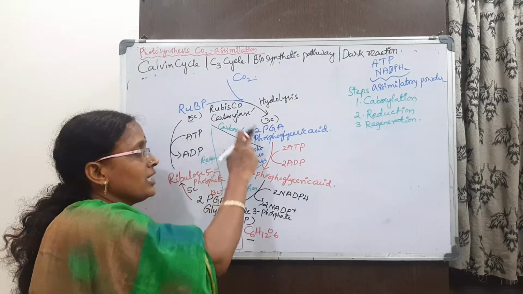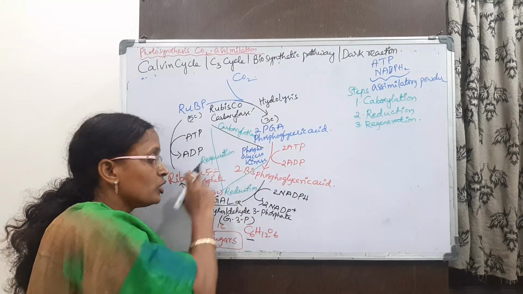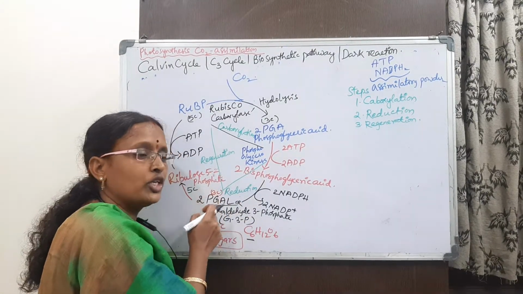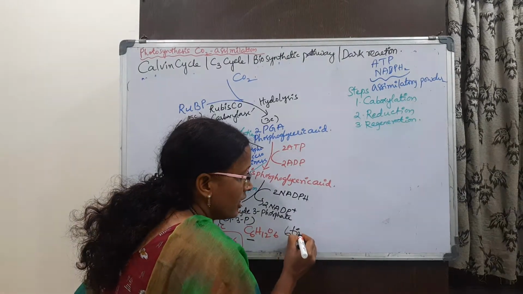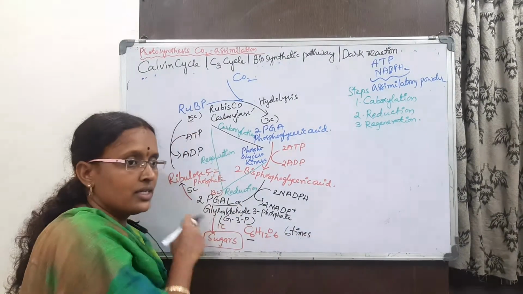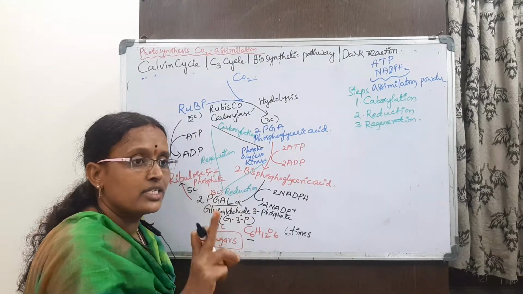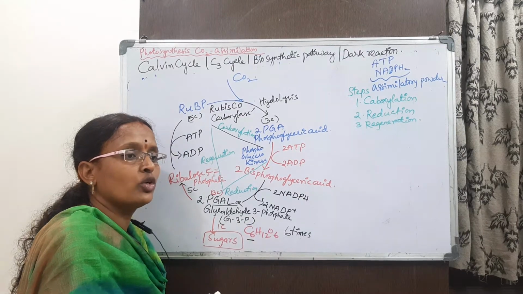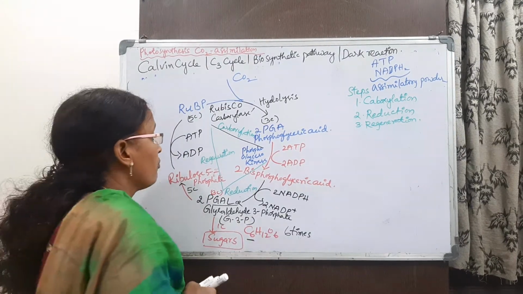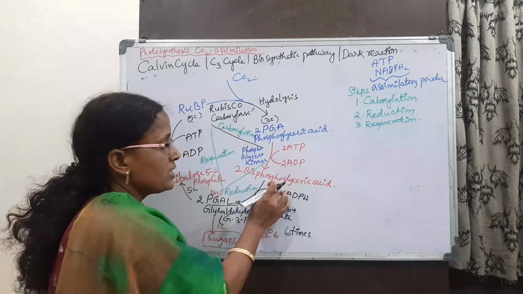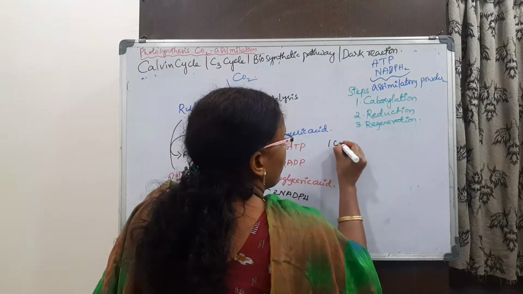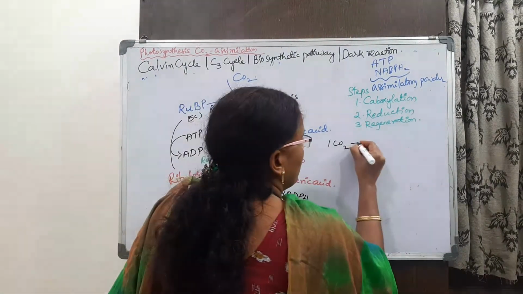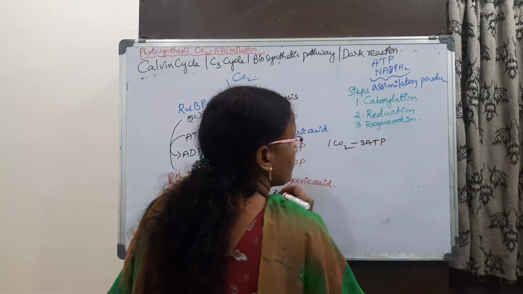So if one cycle is completed, we are getting 1 carbon. To get the 6 carbons, this cycle has to continue for 6 times. If the Calvin cycle continues 6 times, then one glucose molecule is going to be produced. From this we can say how many ATPs are required for one carbon dioxide. For one carbon dioxide, 2 plus 1 ATP, so 3 ATPs we require.